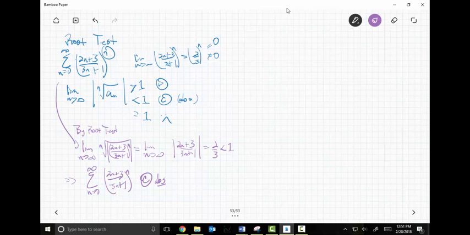Hey, guess what? You've reached the last of the tests. There are no more tests for convergence. None. This is the last of them. So in the next sections, we're going to talk about something called power series, which are super fun, functions as power series, and then Taylor polynomials and Taylor series. And then, guess what? We're done. No more Calculus 2, which is pretty cool.